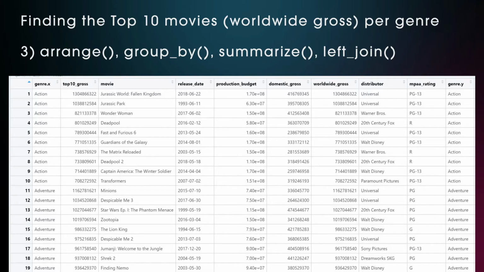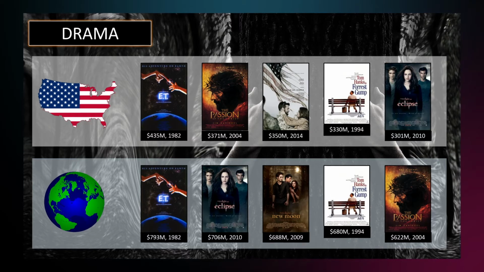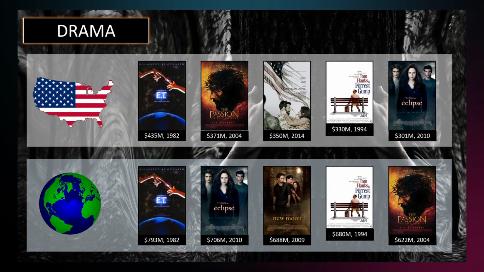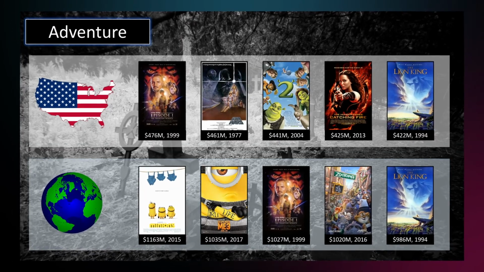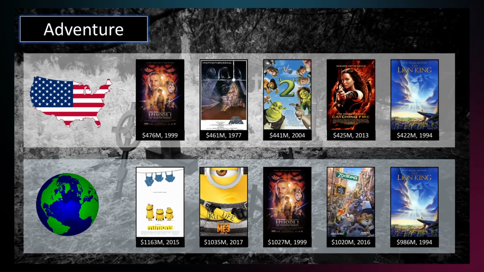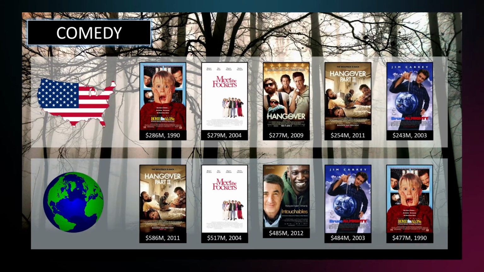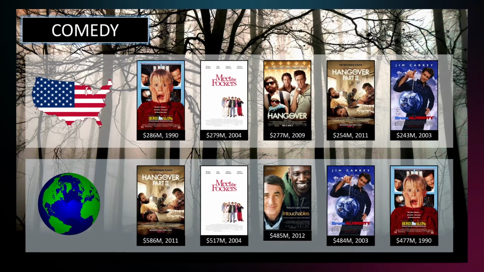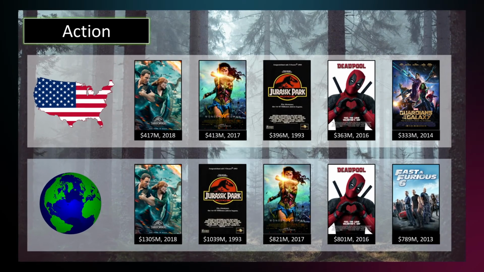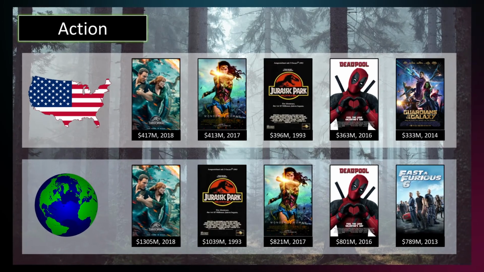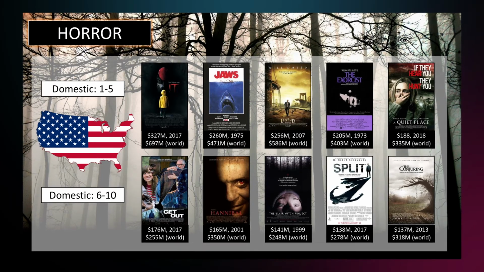It will also show the worldwide gross again, which is identical to the top 10 gross column. As I said, these top 10 lists aren't that meaningful given the lack of comprehensiveness. However, I only realized this after I made these slides to show the top 5 movies from each genre. So these are the top 5 best-selling movies by genre from this dataset. You can see the worldwide gross is roughly double the US domestic gross. And for horror movies, I created a top 10 list.